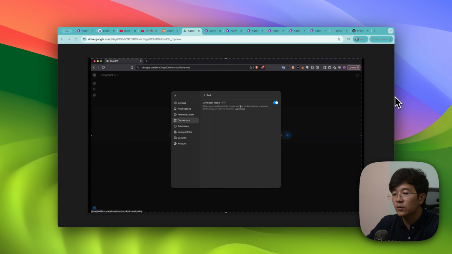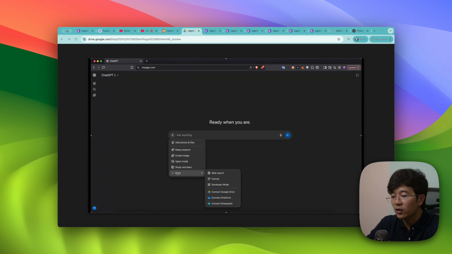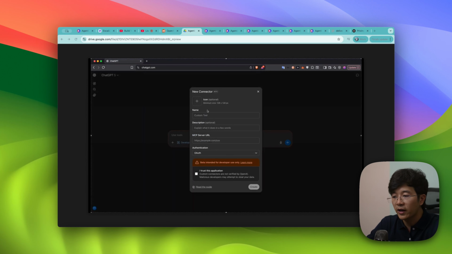Okay. So you go into here, you switch on developer mode. And on here, you click on more, and you click on developer mode and add source, connect more. In this one, you choose Agentic Flow MCP. And here, you paste the URL. This one is in development, so just ignore that. But later, you can just paste our URL and trust this application. You click create. You can add a logo of Agentic Flow as well.